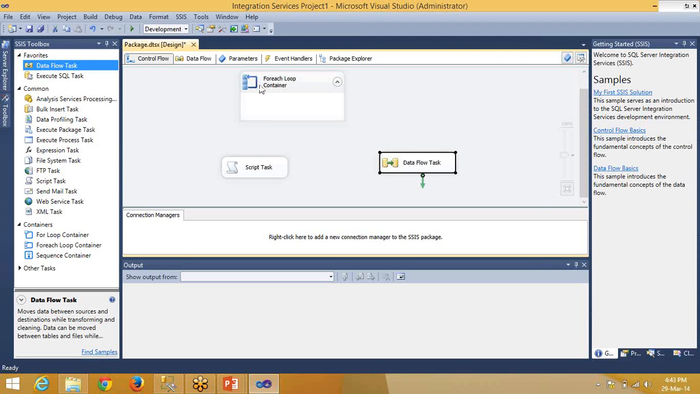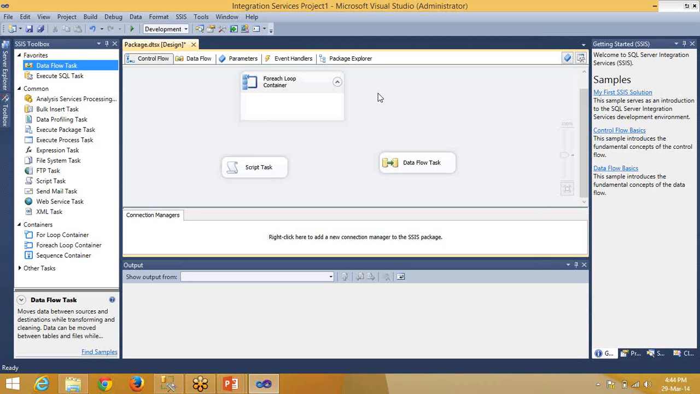So here in the control flow, with the help of these precedence constraints, have you ever heard about them? Yeah, I heard about it. We can set expressions for those precedence constraints too. Yes, you can also set expressions. That's the advanced part, but the basic thing is you can set the order.